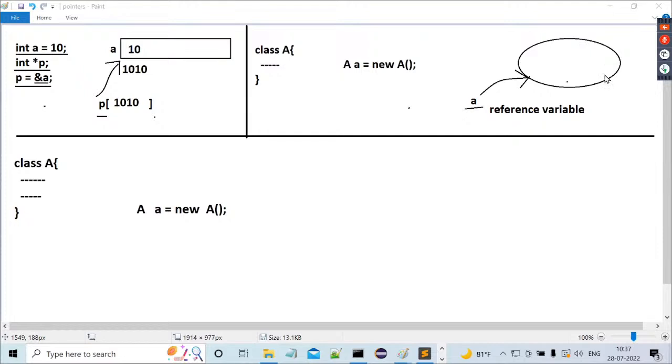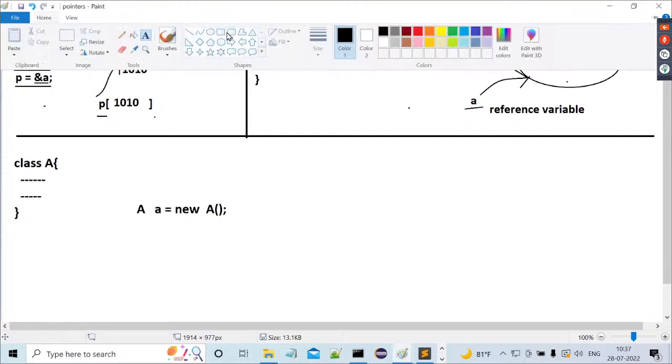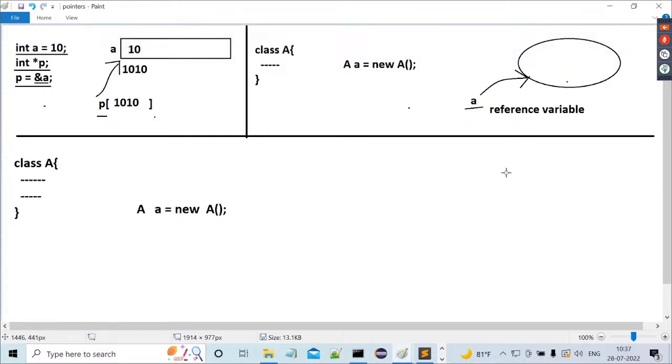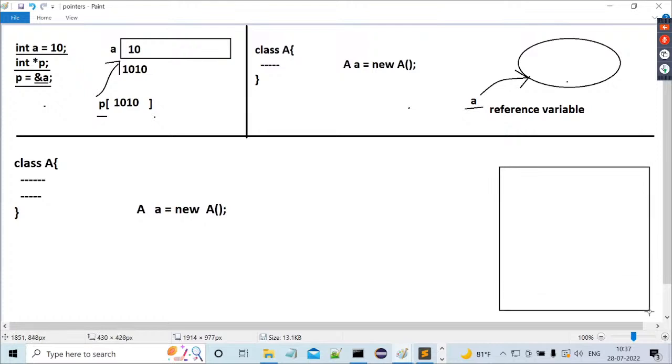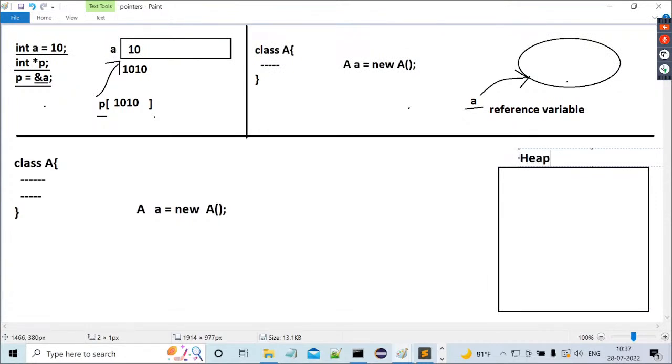Now, all of you observe carefully. In Java, we are going to use a type of memory. The type of memory is heap memory. What is this heap memory actually? It is a dynamic memory.